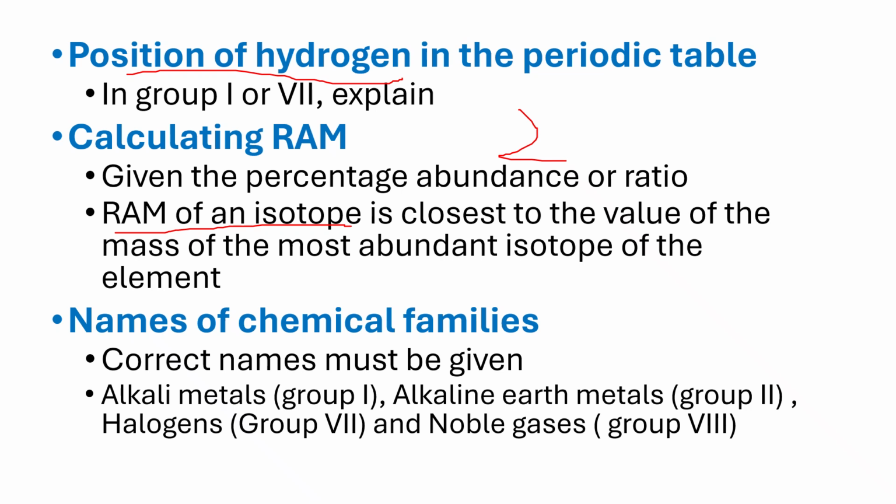I also want you to note that these chemical families are actually given in plural. We don't talk of alkali metal. The group is alkali metals. A group is a number of elements, so it cannot be one element and then we talk of a group. So the same for halogens. We don't say halogen. We say halogens. We don't say noble gas. We say noble gases. So let us not make that mistake, because you will not be forgiven when you are marking.